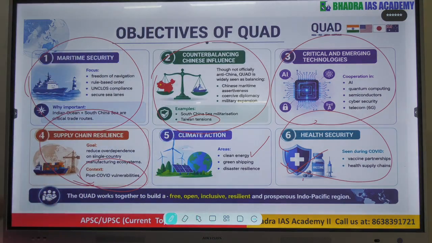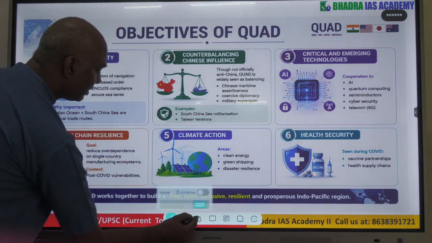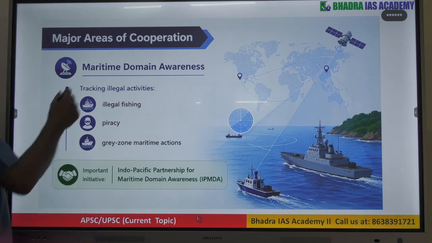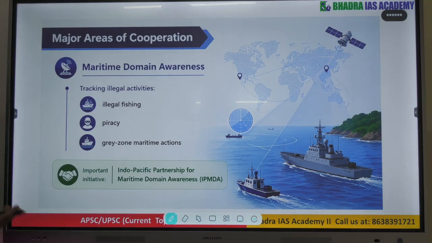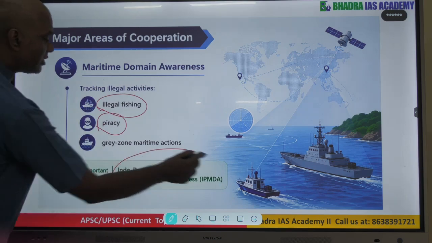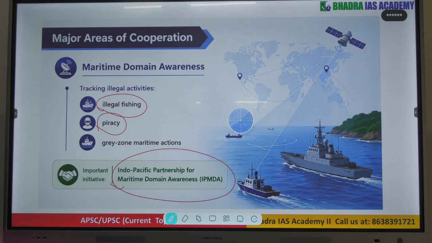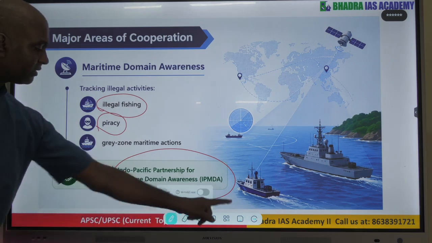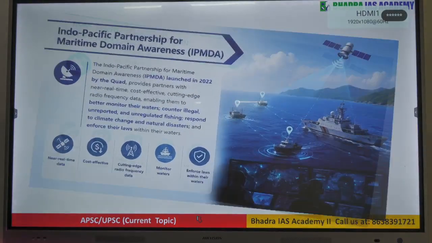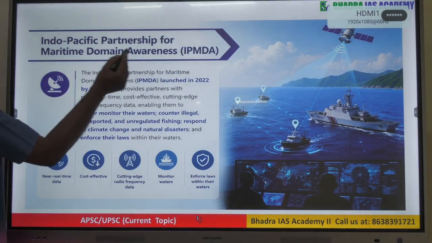So these are some of the major areas where the Quad member countries have been working. Now look at the areas of cooperation where they are cooperating in general. The first, the main one, is maritime security, or what we say in internal security, coastal security. Here they are talking about tracking illegal fishing and piracy, so the Indo-Pacific Partnership for Maritime Domain Awareness is an initiative launched by the Quad members. So what is this program?